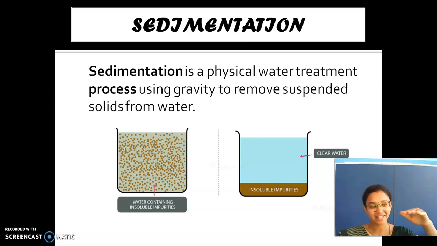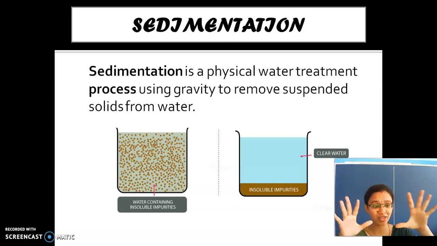The water on the top, they remove from that place, and then different water treatment is done. They kill the bacteria present inside it. They remove the dirt, grease, everything present in the water, and this water is further used for household applications and for industrial purposes. That is the place where the sedimentation process is used. Are you clear with the example or not?